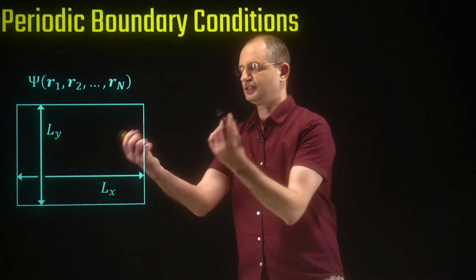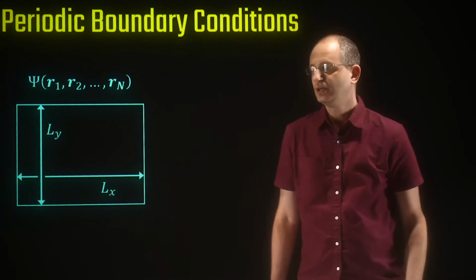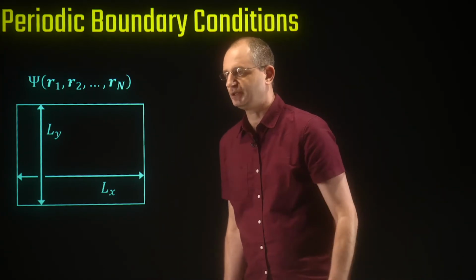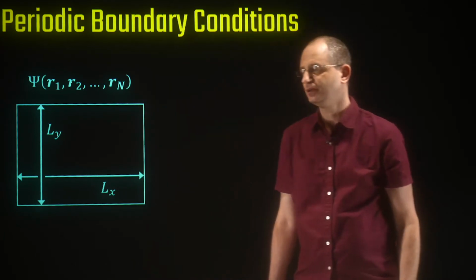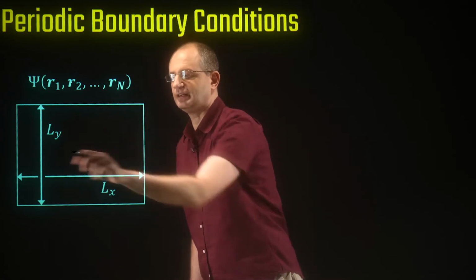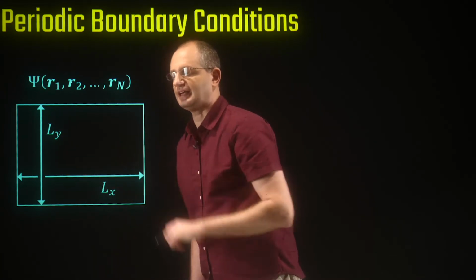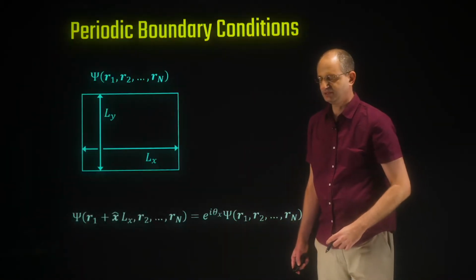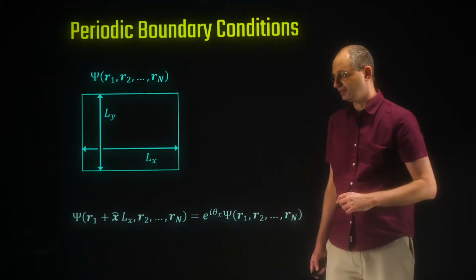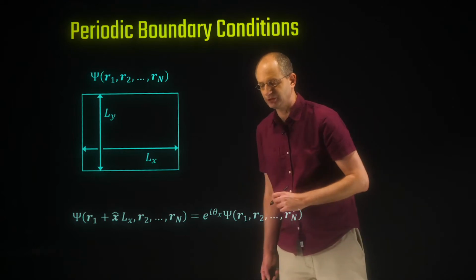Now, since our system has periodic boundary conditions, we can define the boundary conditions as a relation between the phase of the wave function at some position and when we translate one electron by either Lx or Ly. So we can define a twist angle. That's a very convenient theoretical tool to define twisted boundary conditions.